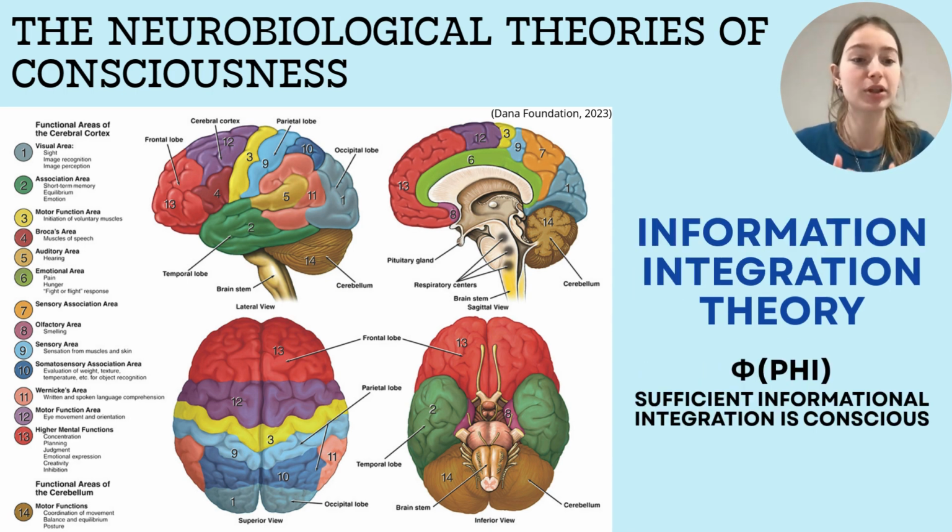The last one is information integration theory, which defines consciousness as integrated information measured by phi. Any system with sufficient information integration is conscious. While theoretically ambitious, the theory is controversial due to its metaphysical commitments and counterintuitive implications.